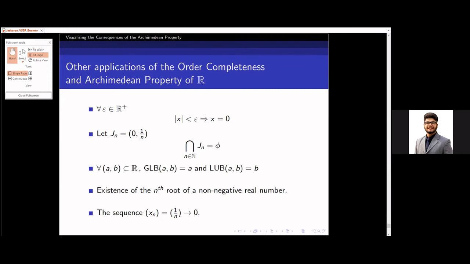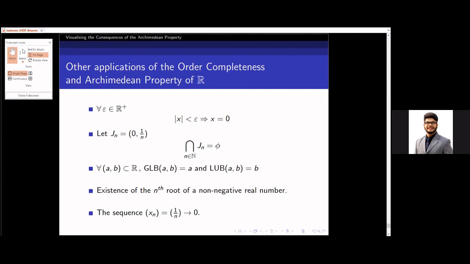Now, if I define a family of intervals indexed by natural number, which says J sub n is equal to the open interval (0, 1/n), then by the Archimedean property, I can prove that the arbitrary intersection of all such intervals gives us phi, that is, the empty set.